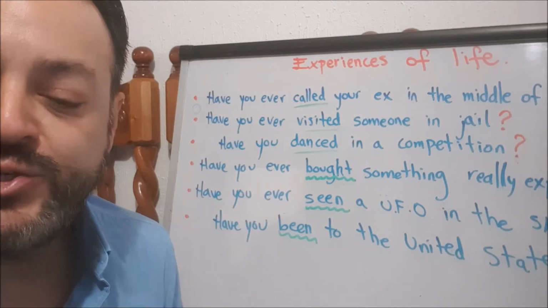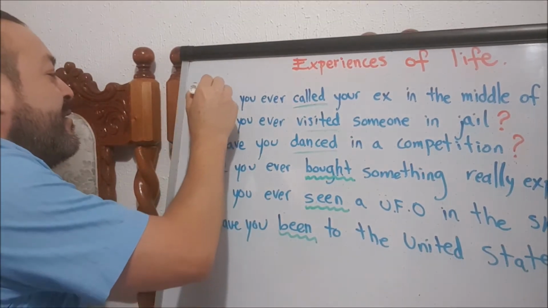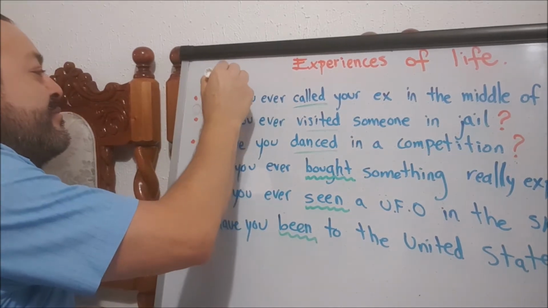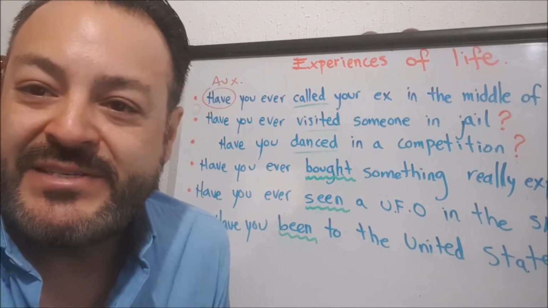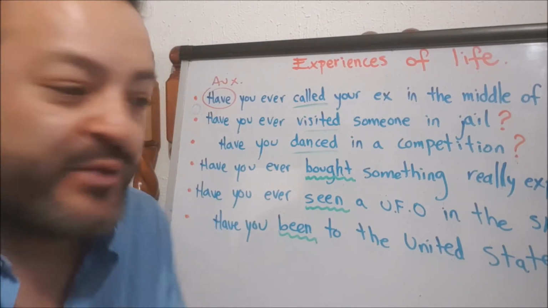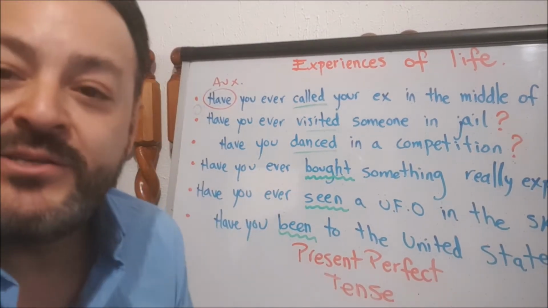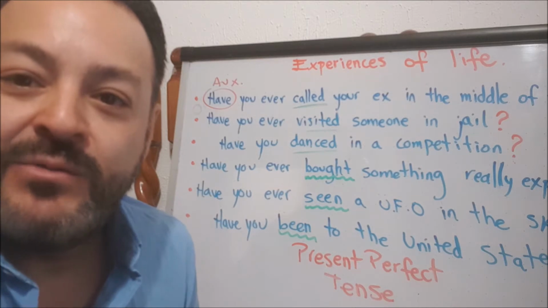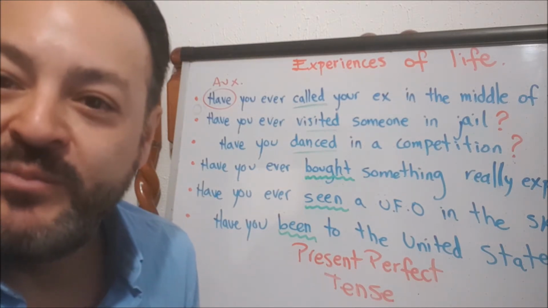And all these questions have the same auxiliary, which is have. So all these questions are using what we call present perfect tense. All right? And we have to use the verbs in past participle.